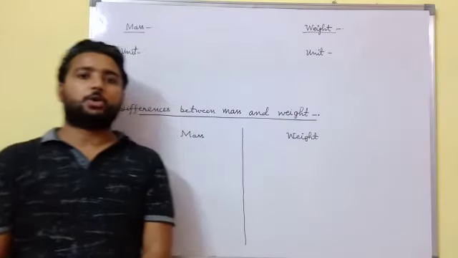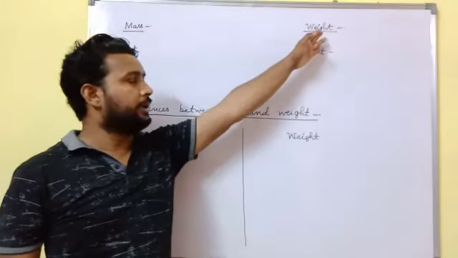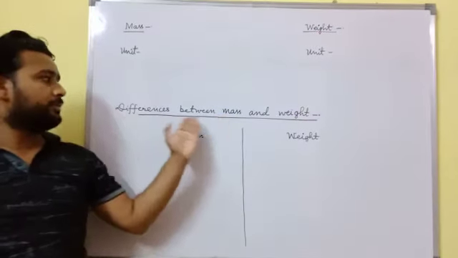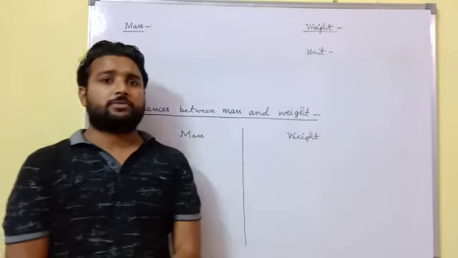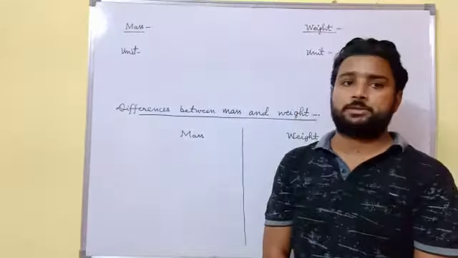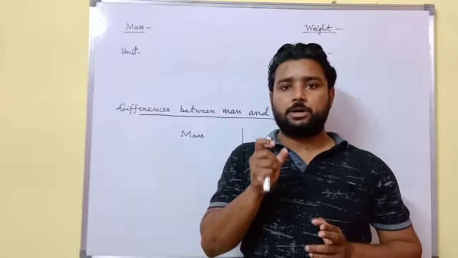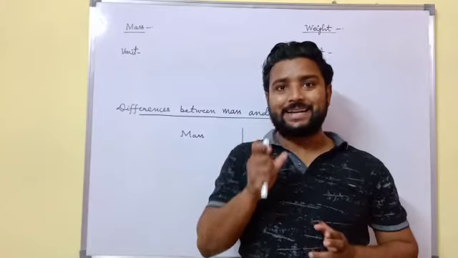Hello students, today we will discuss the topic: mass, weight, and the differences between mass and weight. First of all, we will discuss mass. Students, the mass of an object is the quantity of matter contained in it.